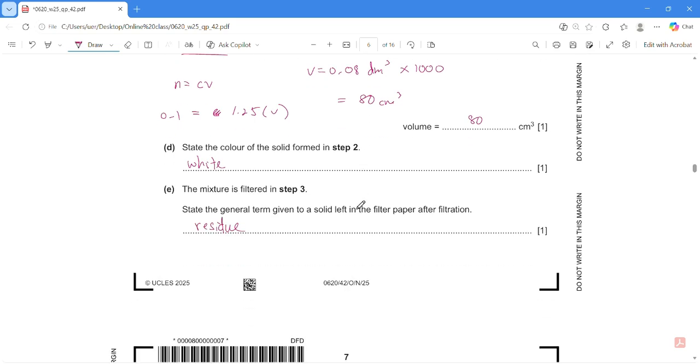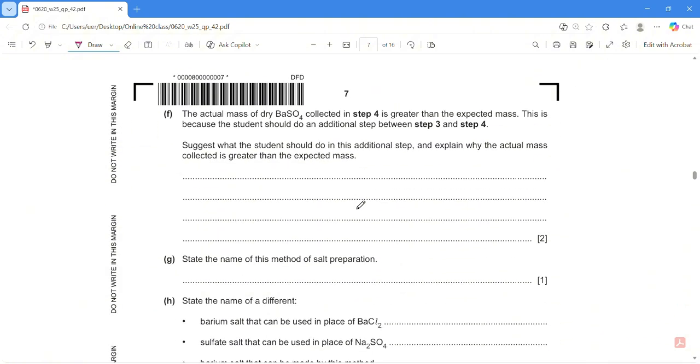3 marks question, oh my god. Okay, question F, the actual mass of the dry solid is greater than the expected mass. Suggest what the student should do in an additional step. Why is my actual mass greater? Okay, so this is because the student forgot to rinse the residue. Okay, rinsing the residue with distilled water.